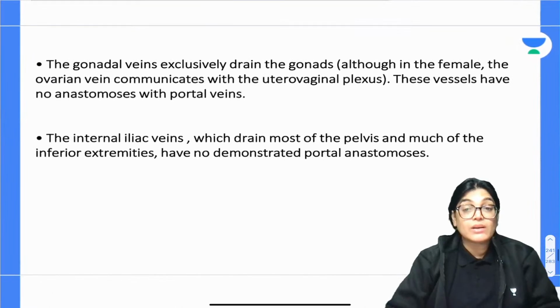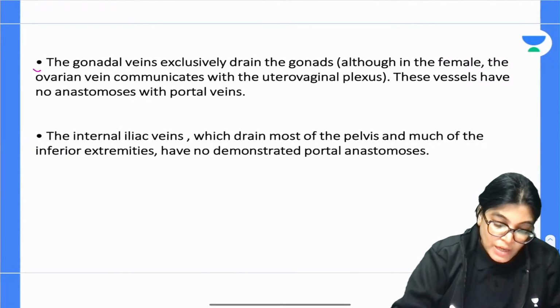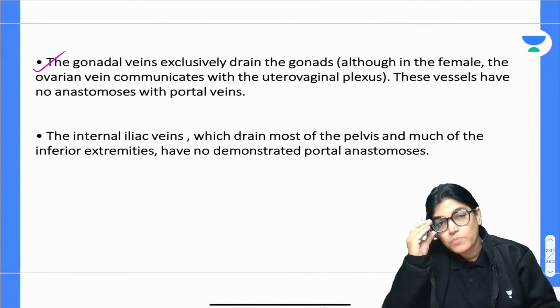Now the other options which have been provided: the gonadal vein has been provided as one of the options.